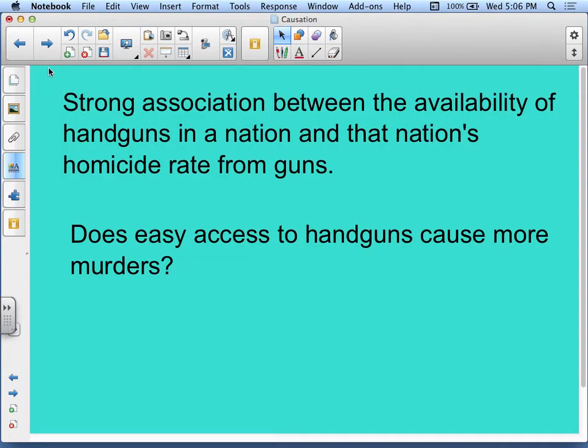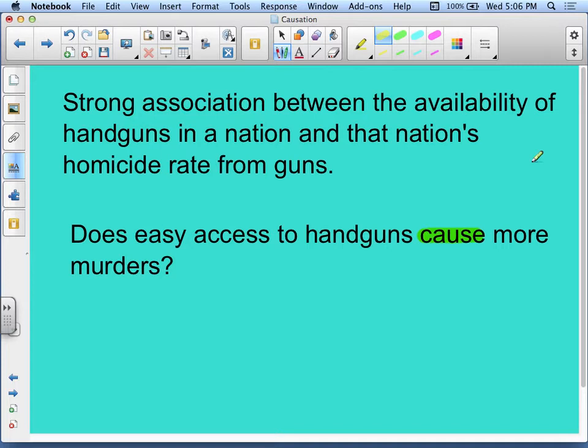We know that there's a strong association between the availability of handguns in a nation and that nation's homicide rate for guns. So the question at hand, does easy access to handguns cause more murders? All right, remember, you've got to look at that key word. That key word right there is causes. Does the access to easy handguns cause more murders?